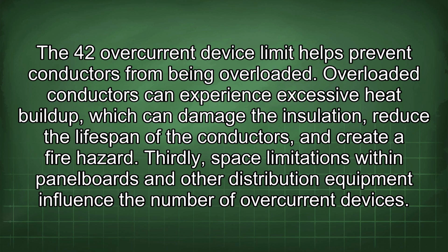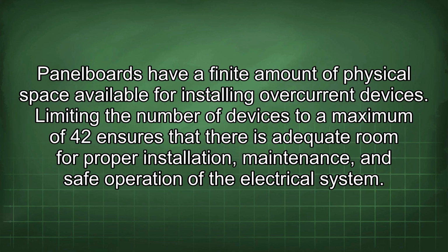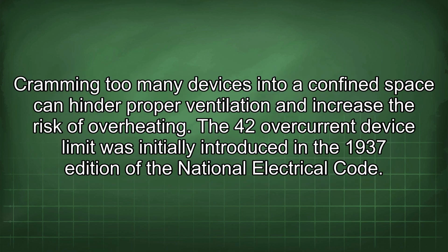a fire hazard. Thirdly, space limitations within panel boards and other distribution equipment influence the number of overcurrent devices. Panel boards have a finite amount of physical space available for installing overcurrent devices. Limiting the number of devices to a maximum of 42 ensures that there is adequate room for proper installation, maintenance, and safe operation of the electrical system. Cramming too many devices into a confined space can hinder proper ventilation and increase the risk of overheating.